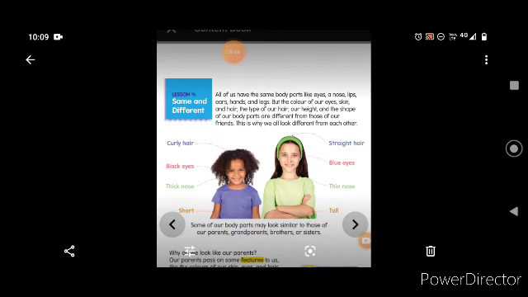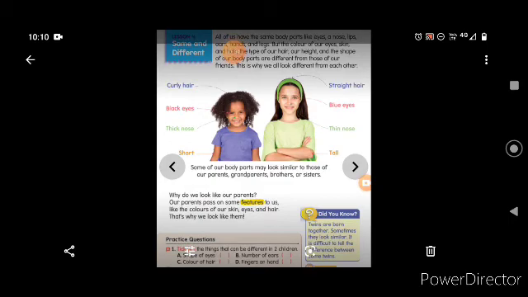Now how are they different, you see? One girl, who is on the left side, has curly hair. The other one has straight hair. The girl on the left side has black eyes. The other one has blue eyes. This girl has a thick nose and the other one has a thin nose. And you can see the girl on the left side is shorter compared in height, I am saying. And the other one is tall.